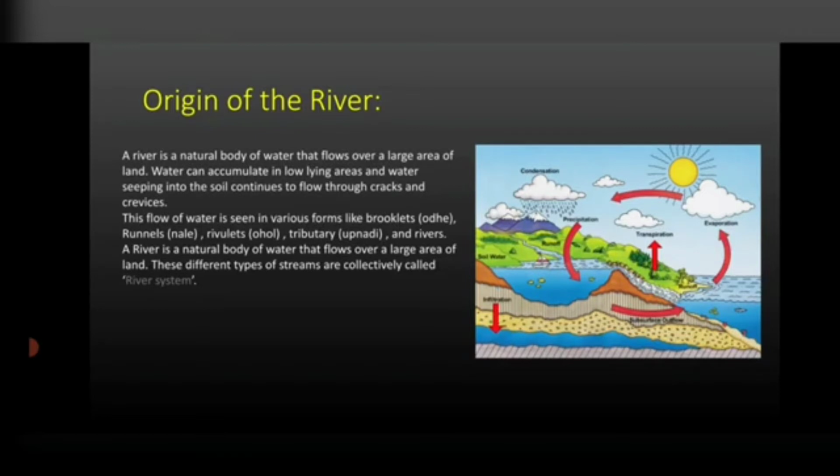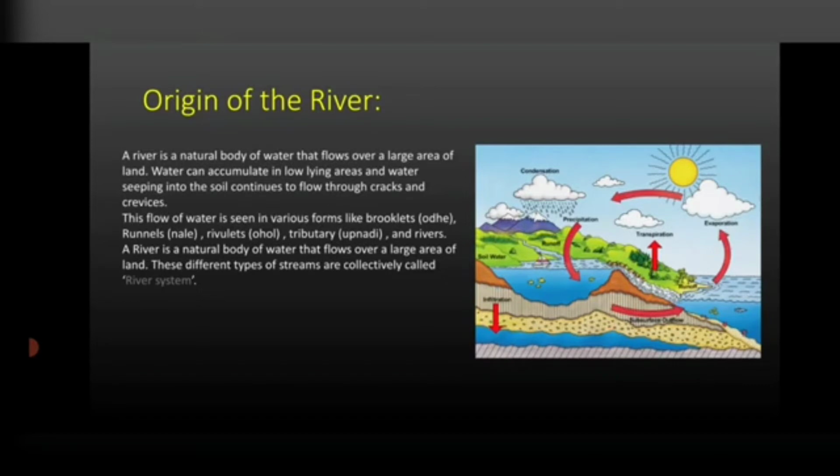This natural flow of water is seen in various forms, like brooklets. Brooklets are also called ode in Marathi. Then there are runnels, which means nali or nala. It can also be seen in the form of rivulets, which means small rivers. Then tributary, also called upanadi, and rivers, etc. These are the different natural flows of water which can be seen.